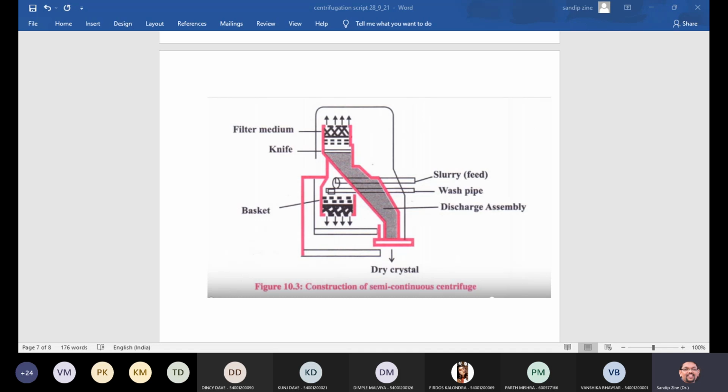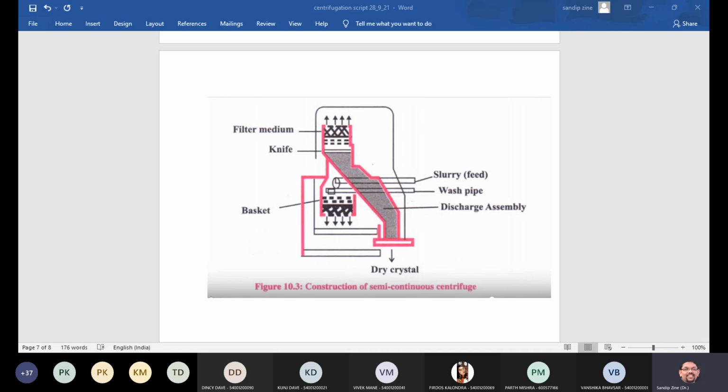In construction, it consists of a perforated basket mounted on a horizontal shaft and run continuously by the motor. In earlier equipment the basket was vertical, and here it is horizontal.